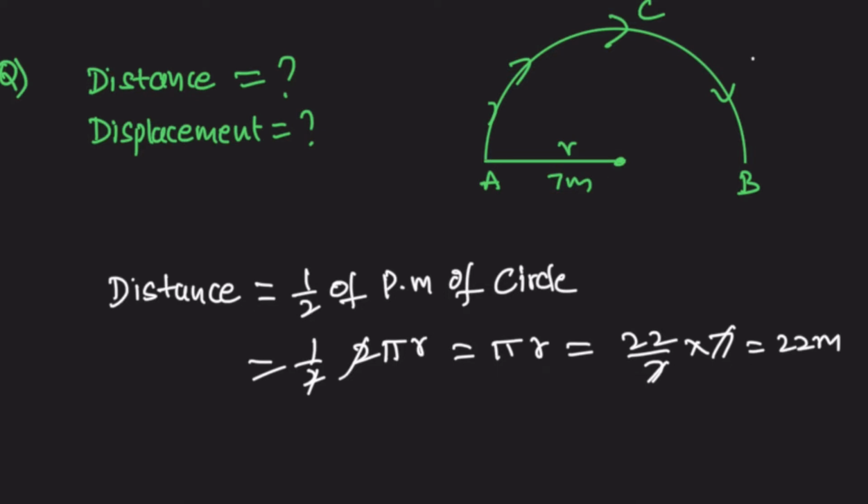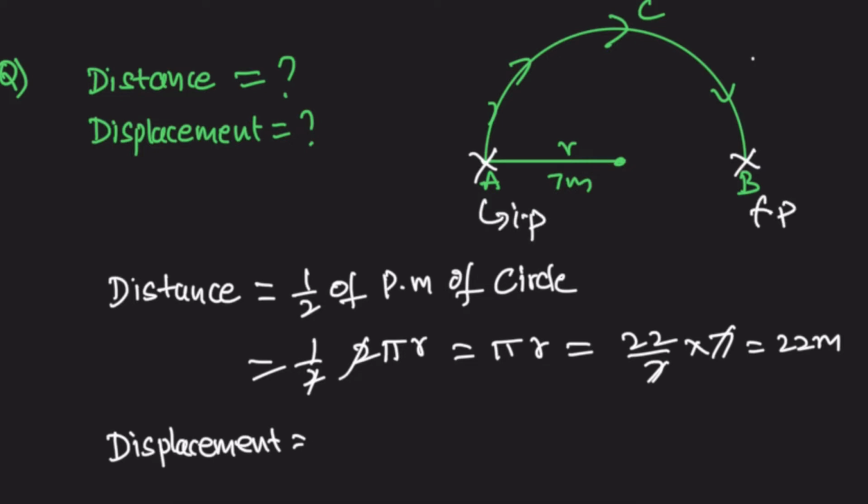Now what is the displacement? The body is moving from A and reaches the point B. So A is the initial point and B is the final point. So draw a line between these two. So this is the displacement.